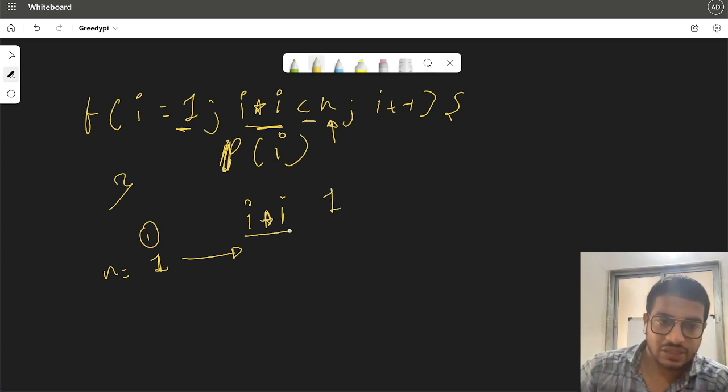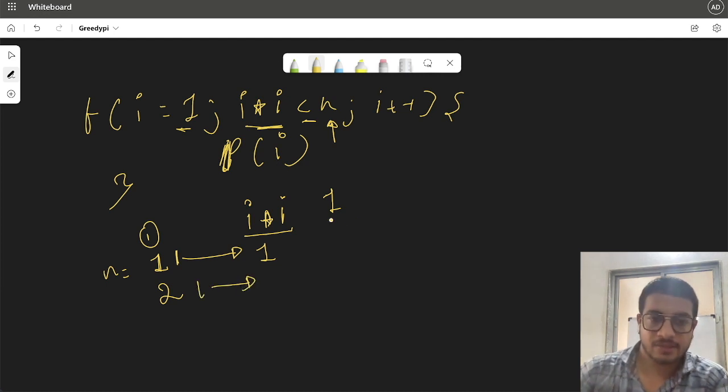So if i's value is 1, 1 into 1 is 1, so i will go from 1 to 1. For n's value equal to 2, if we try i equal to 2, i into i would be 4, and that would be greater than 2. So we won't be going like that.